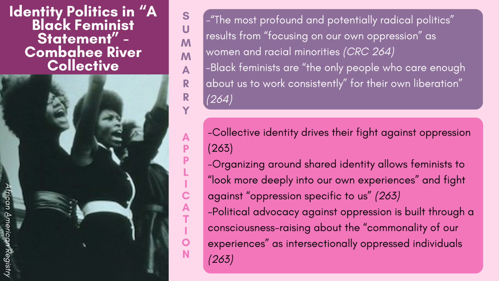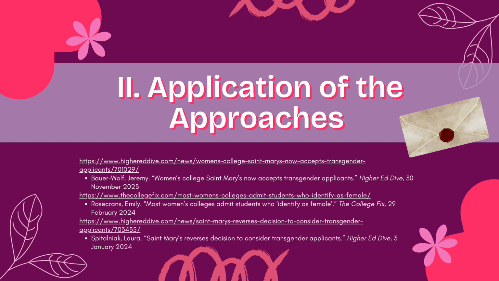In their 1977 Black feminist statement, the group outlined that organizing around shared identity allows feminists to look more deeply into our own experiences and fight against oppression specific to us, a strategy not possible in the absence of such powerful coalescence around shared identity. Furthermore, the CRC embodies identity politics with the recognition that political advocacy against oppression is built through a consciousness raising about the commonality of our experiences as intersectionally oppressed individuals, another clear marker of the importance of their identity to their advocacy.